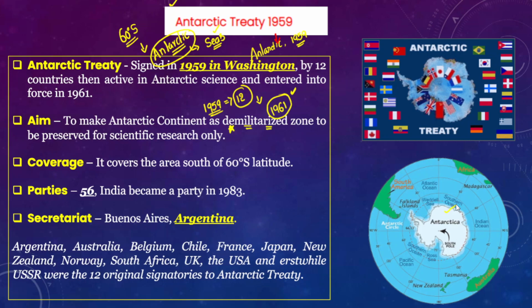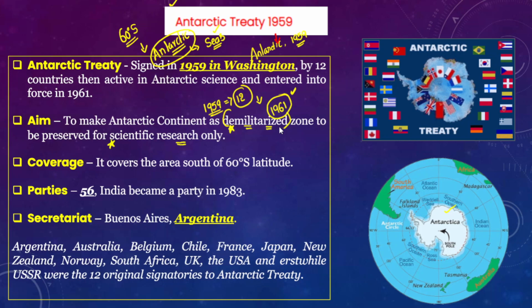Another major aim was that Antarctica should be used only for scientific research, and not for military purposes.